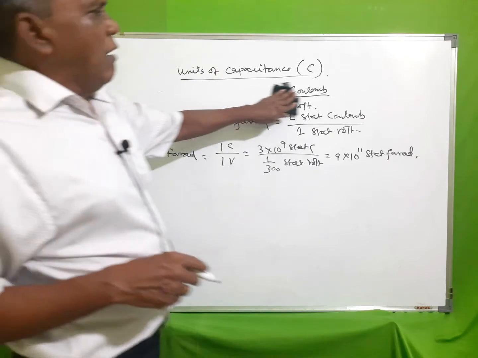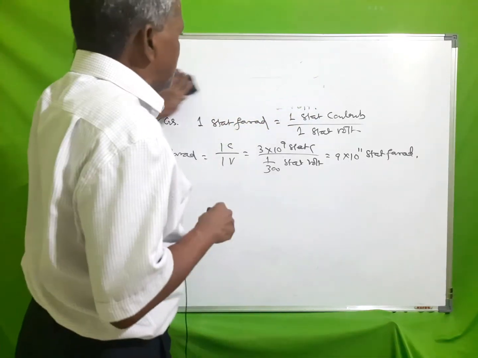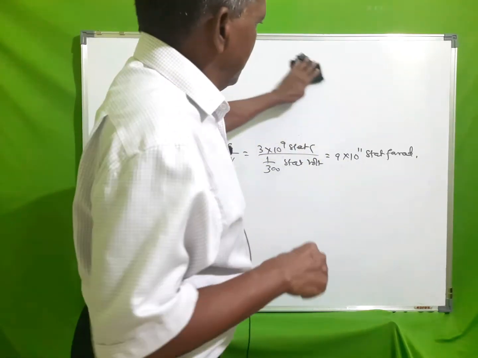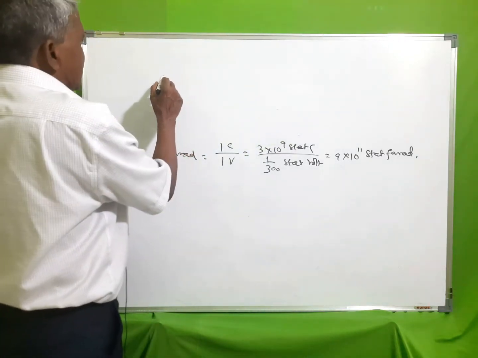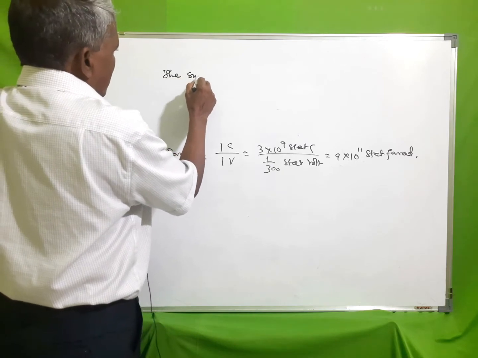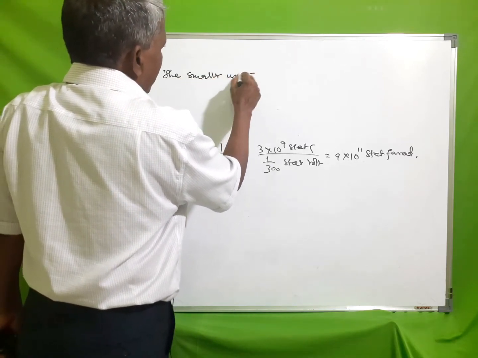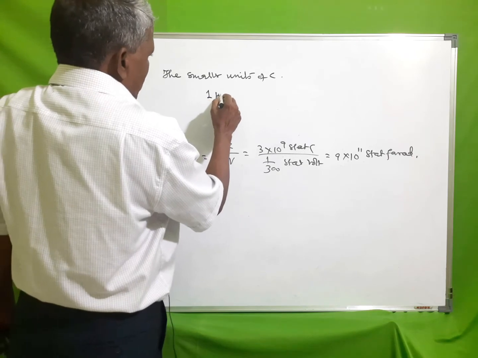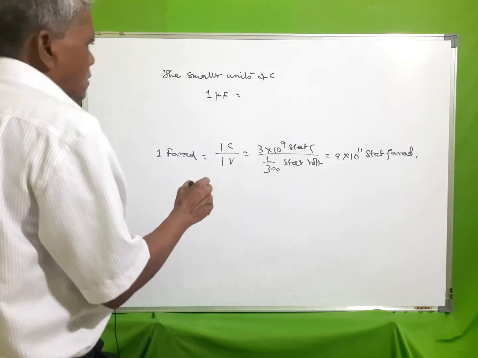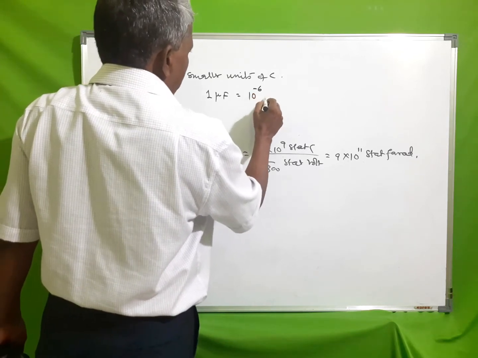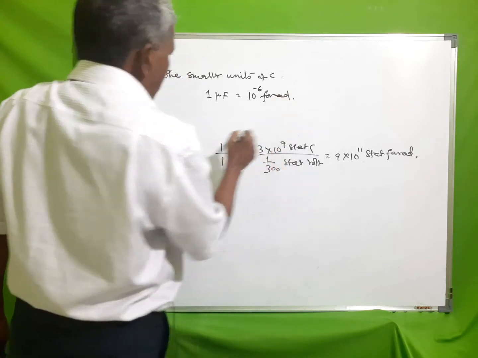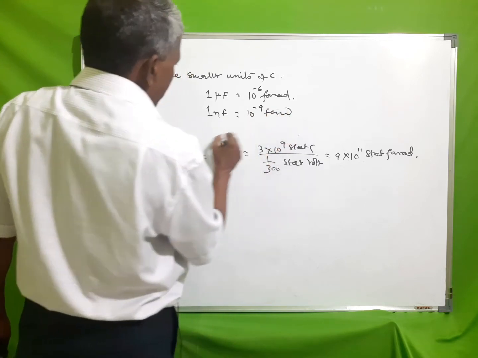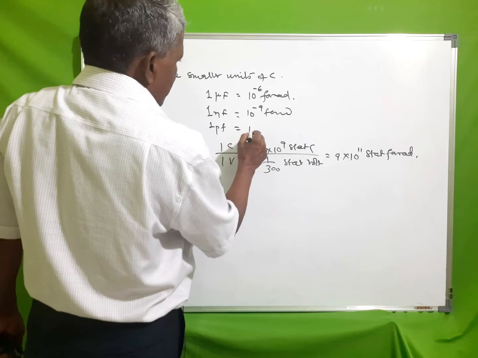The smaller units of capacitance are 1 microfarad, 10 to the power -6 farad, 1 nanofarad, 10 to the power -9 farad, and 1 picofarad, 10 to the power -12 farad.